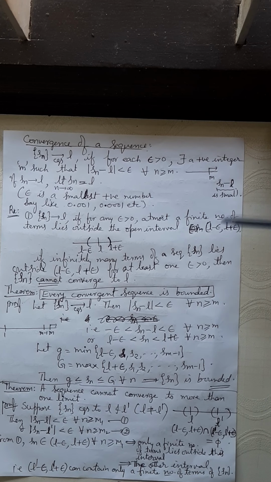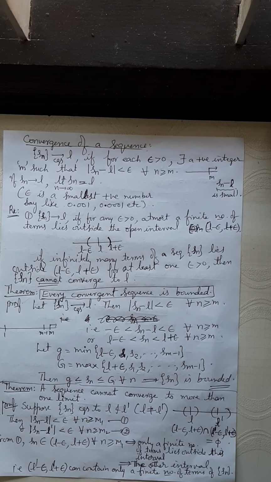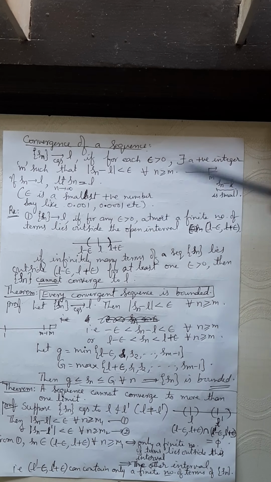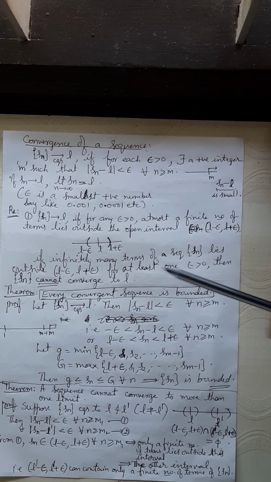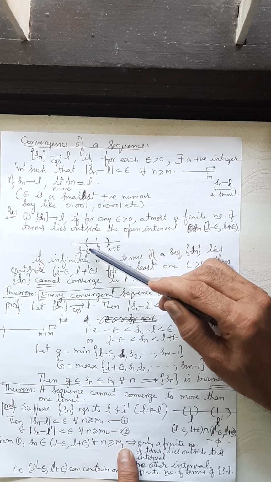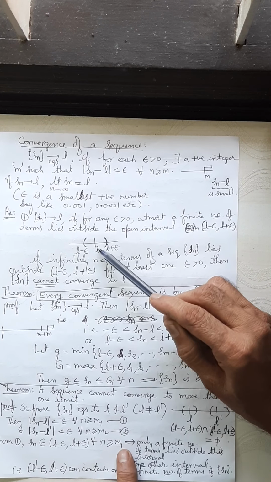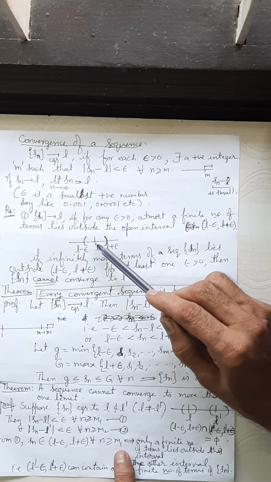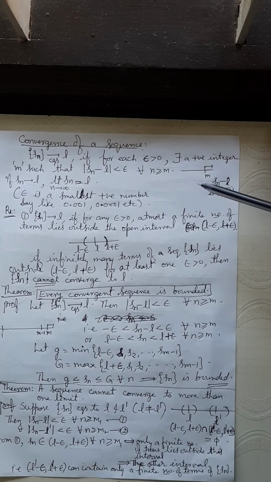Okay, look here. If a sequence is converging to L, then for any given epsilon greater than 0, at most a finite number of terms lie outside this interval, L minus epsilon to L plus epsilon. It's a small neighborhood of L. Epsilon is very, very small. It's a very small interval.